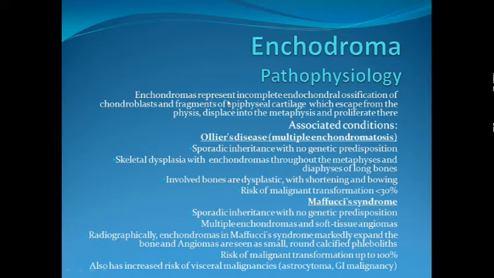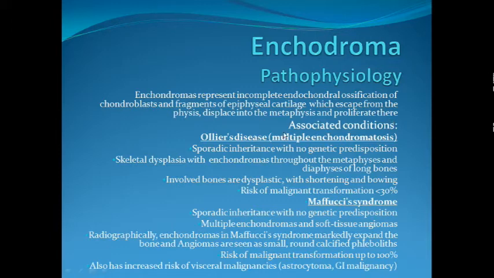Pathophysiology: they represent incomplete endochondral ossification of chondroblasts and fragments of epiphyseal cartilage which escape from the physis. So they originate from the physis. From these cells of the physis they originate, and they displace into the metaphysis and proliferate there and give rise to a metaphyseal mass.